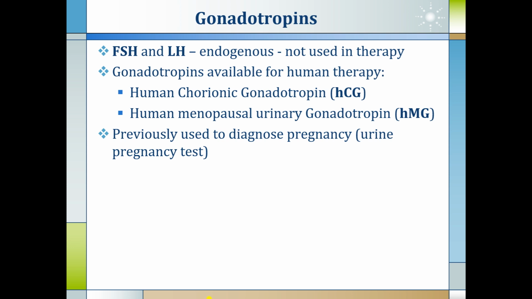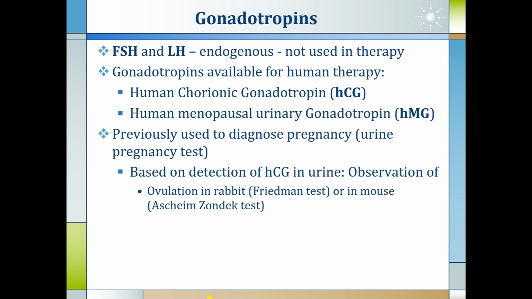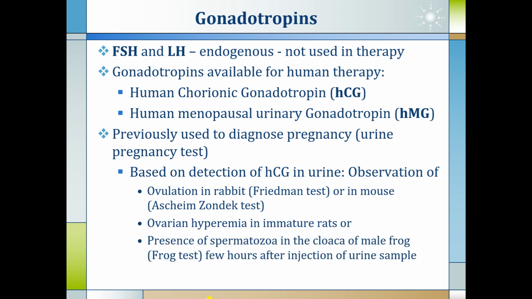Previously used to diagnose pregnancy by the urine pregnancy test, but nowadays we use purified preparations. Previously the detection of pregnancy was based on the detection of HCG in the urine, carried out by observation of ovulation in the rabbit, that is the Friedman test, or in the mouse, that is the Aschheim-Zondek test, ovarian hyperemia in immature rats, or observation of presence of spermatozoa in the cloaca of male frog, called the frog test, few hours after injection of the urine sample.